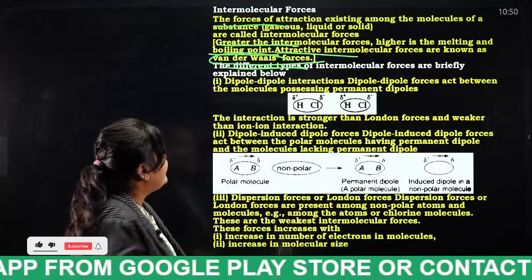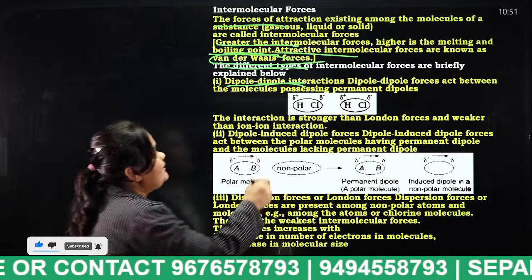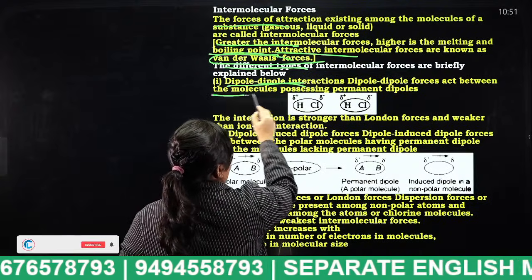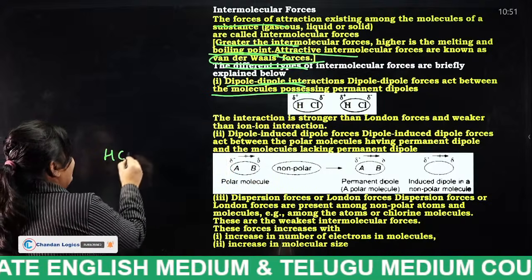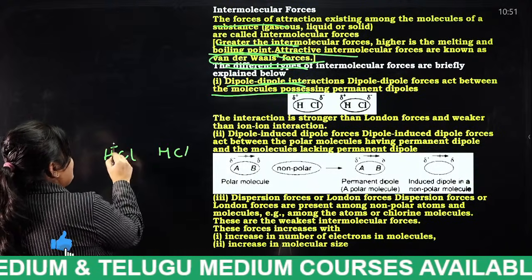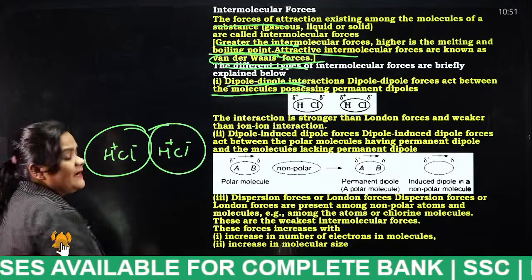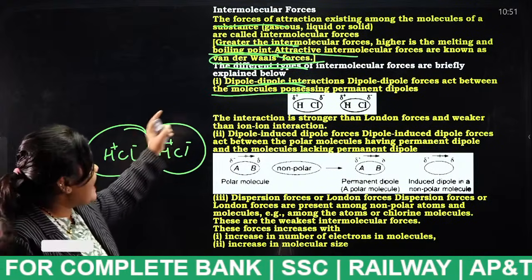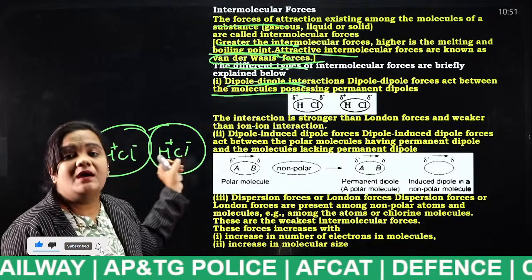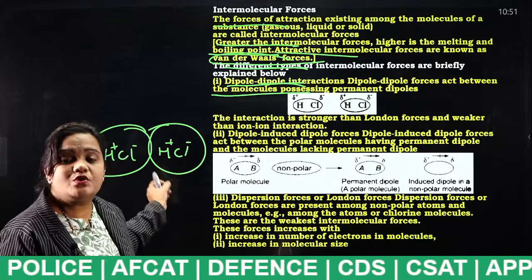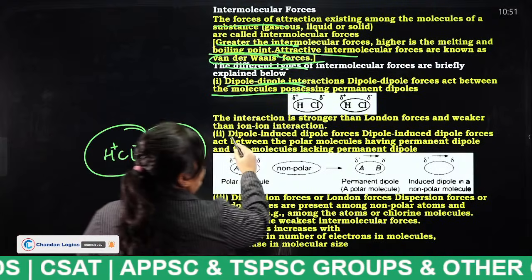So one is what? Dipole-dipole interactions. What is this dipole-dipole interaction? Dipole-dipole interaction forces act between molecules possessing permanent dipoles. For example, HCl is the perfect example for this. H plus Cl minus, H plus Cl minus. The attraction between two permanent dipoles is known as what? Dipole-dipole interaction. Like HCl and HCl. This is known as what, students? Dipole-dipole interaction.